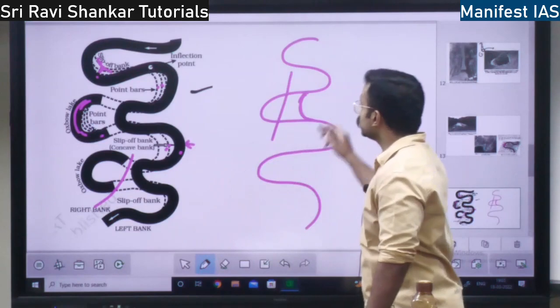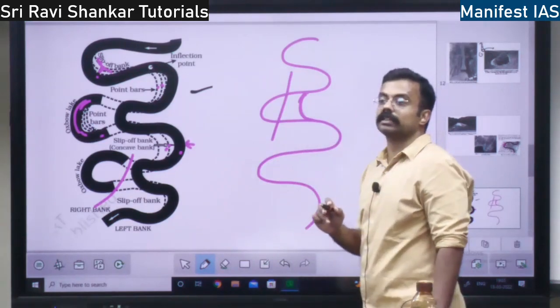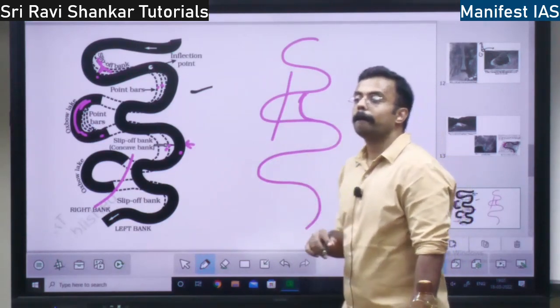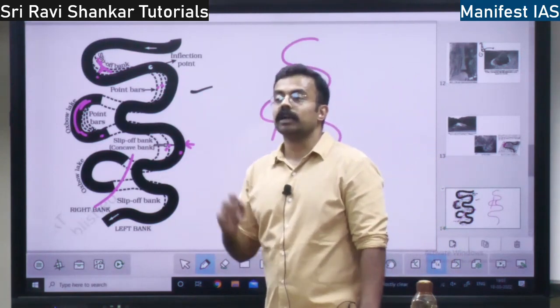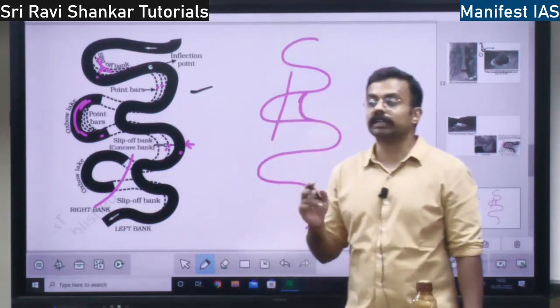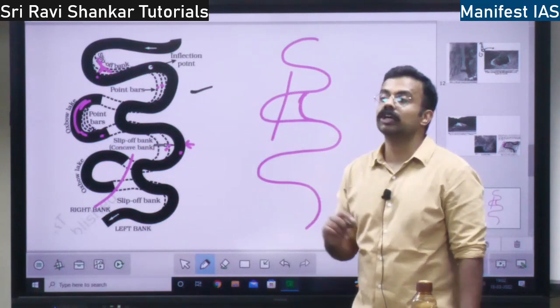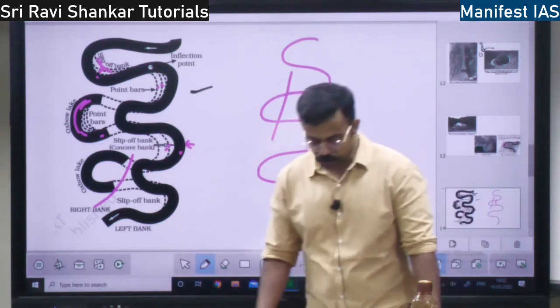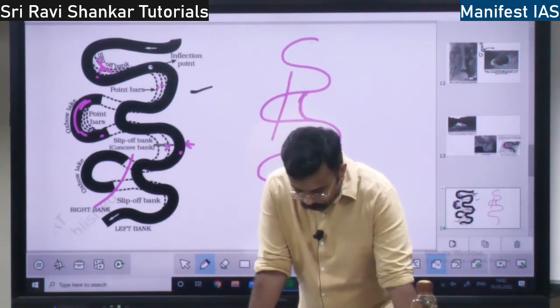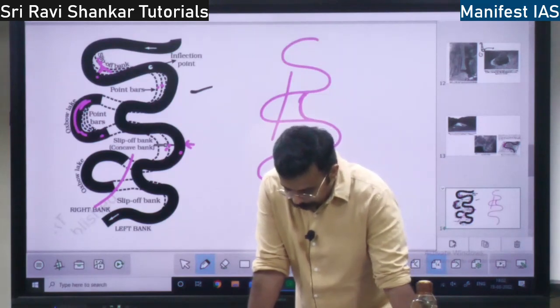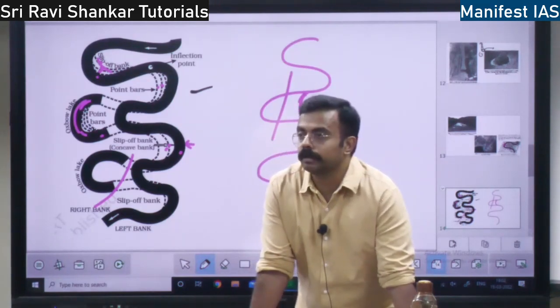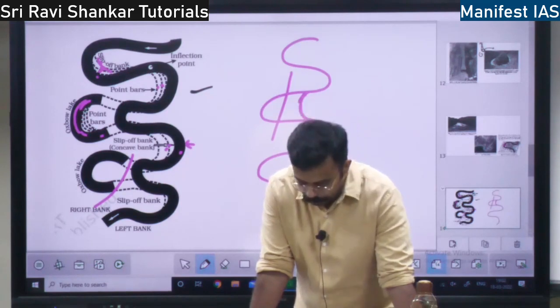See, meanders are not found in the youth stage. They are only found in the mature or old stage. But on the river Jhelum, you find the meanders in the youth stage, right? So that is one thing. There should be a proper flat gradient for meander formation.